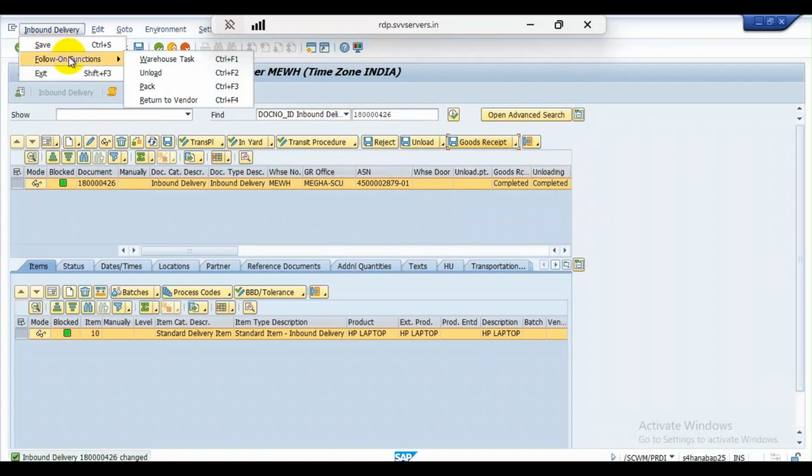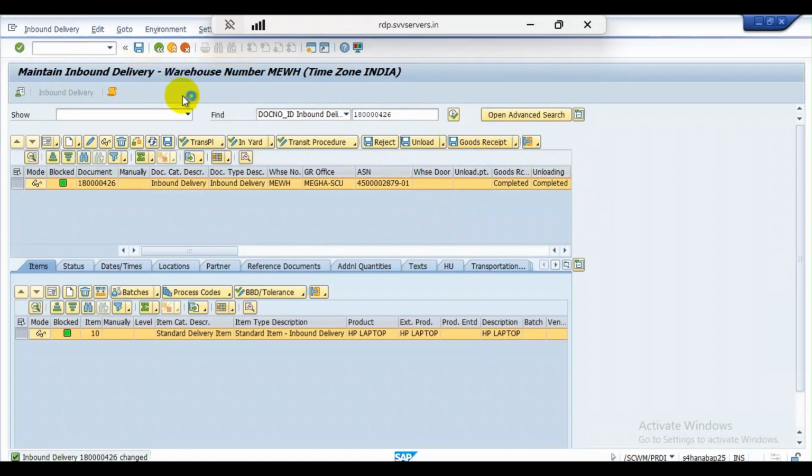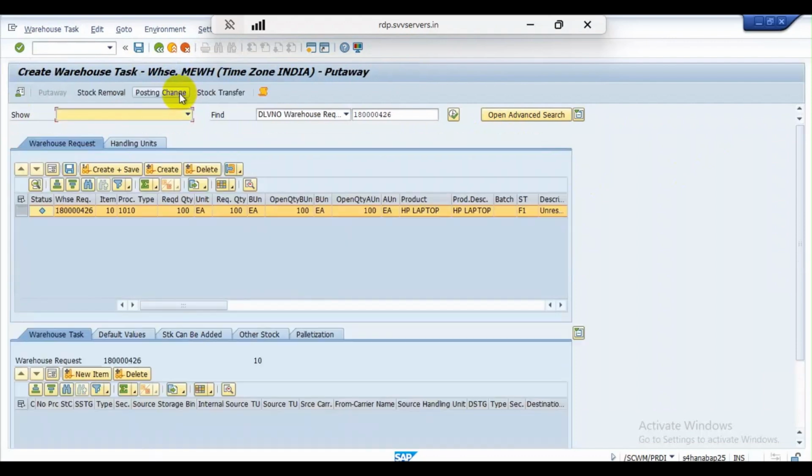Now click on inbound delivery, following functions, warehouse task. In the warehouse request tab, click on create. The normal warehouse process type is 1010 for put away. Click on create and save it. We have to select this one.